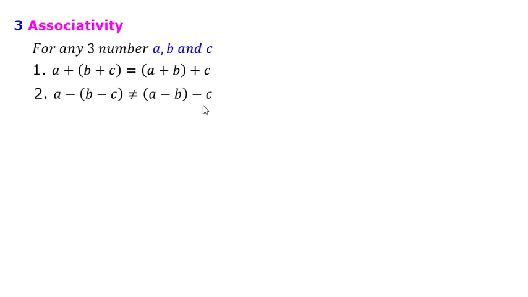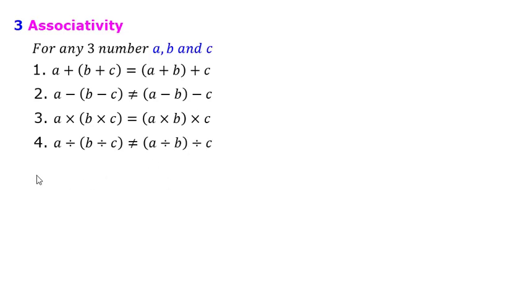Here, 1 minus 2 gives me minus 1, and then minus 3. So minus 1 minus 3 gives me minus 4. They are not equal. Now if I take multiplication, any three numbers, I will get a into (b into c) equal to (a into b) into c.